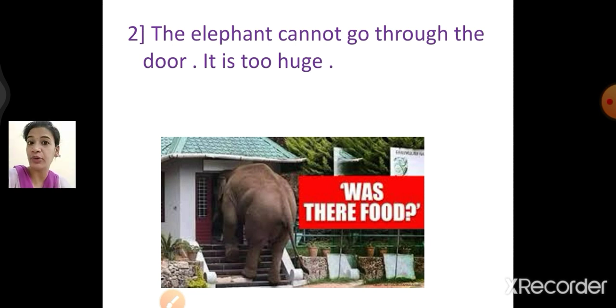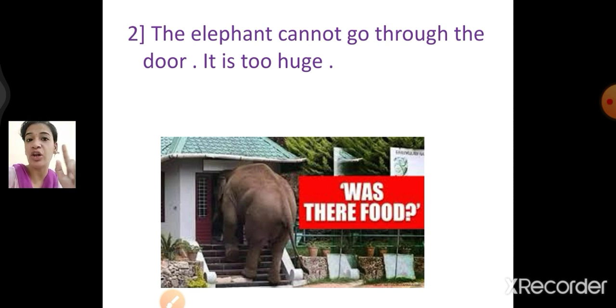Now how am I going to join it? So I am going to use "the elephant". So the elephant is what? Elephant is a noun. So the elephant is what? The elephant is too huge. To do what? To go through the door. The elephant is too huge to go through the door.